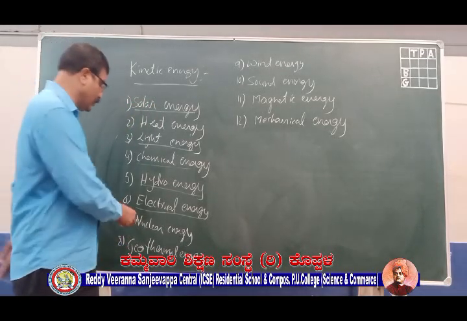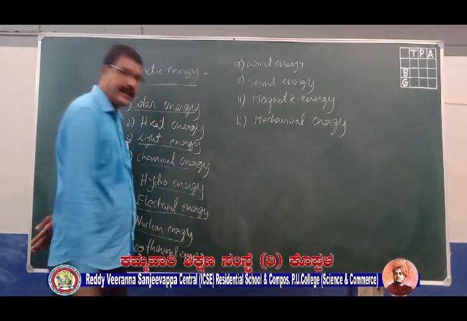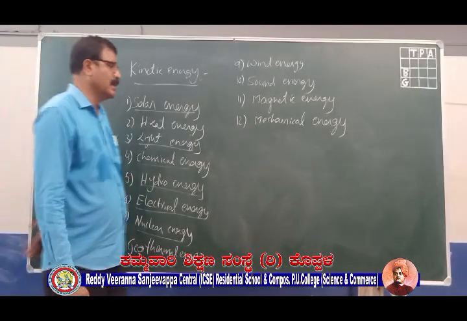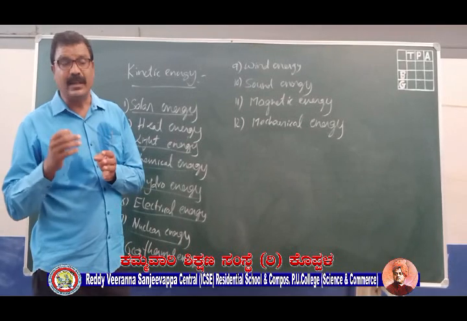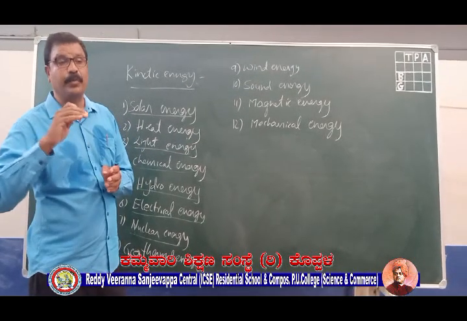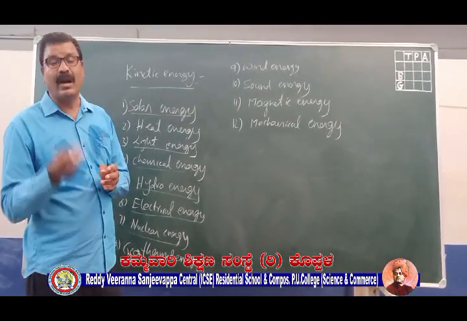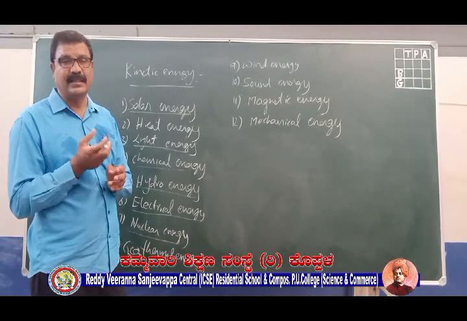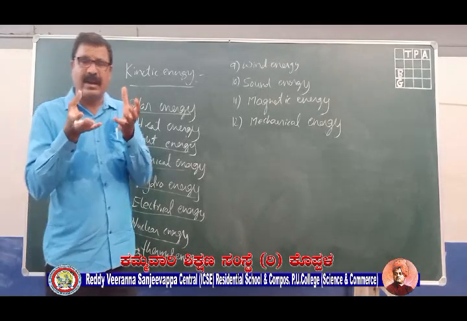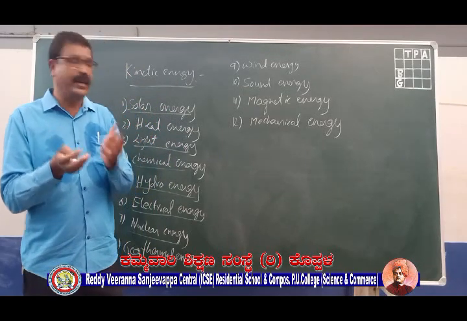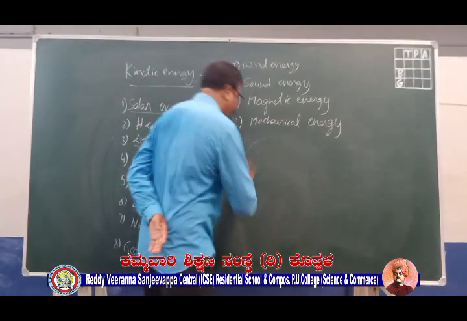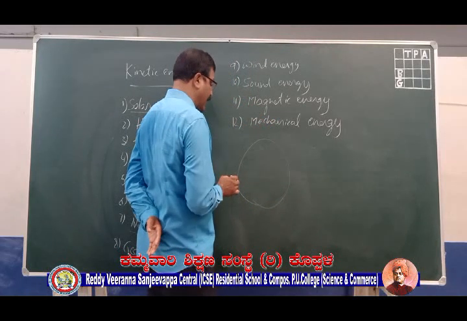Okay, then coming to nuclear energy. Elements which have a mass number beyond 232 are highly unstable. Unstable means that the nucleus will be packed with a lot of neutrons. When a slow moving neutron comes and hits this heavy nucleus, why am I calling it a heavy nucleus? Because the mass number of this nucleus is in excess of 232, so it is a very heavy nucleus, which is highly unstable.